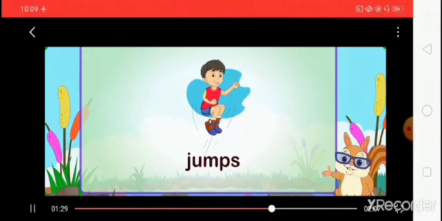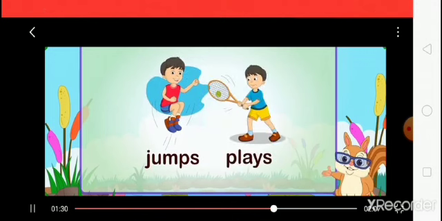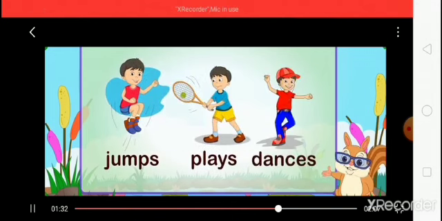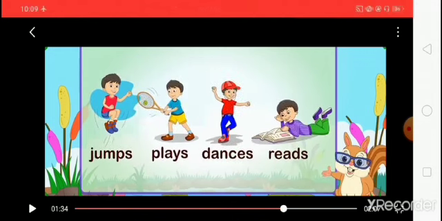Here, jumps, plays, dances, and reads. These are the verbs. These are words that name actions. These words are showing the actions. These words are telling us about the actions that Ricky is performing. So these words are called action words and these are called verbs.